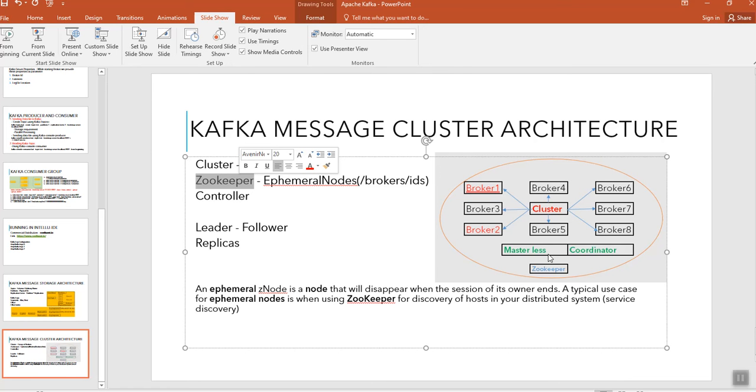We also saw that every Kafka broker has a unique ID that we define in the configuration files, and we also specify the ZooKeeper details in those configuration files. Let me show you those configuration files. So the properties are also bound here, and every broker's information is stored in ZooKeeper.